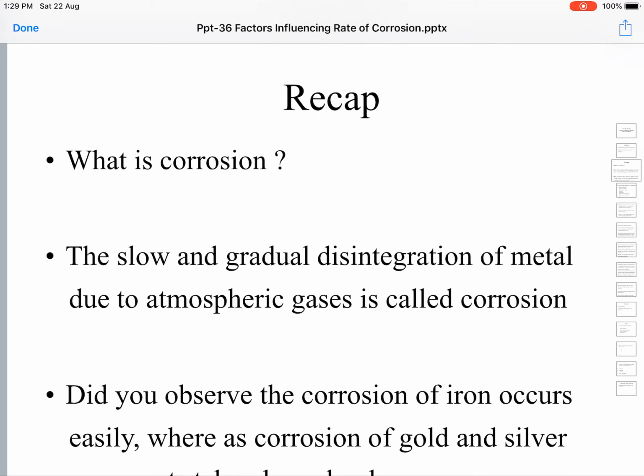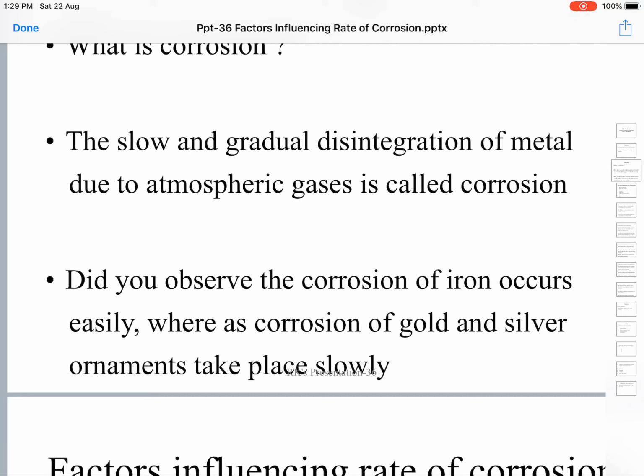The examples are rusting of iron and tarnishing of gold and silver ornaments. It also occurs only slowly and steadily. So what are the effects of this corrosion?